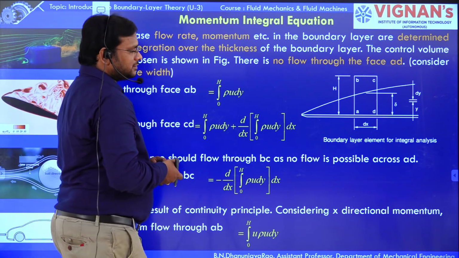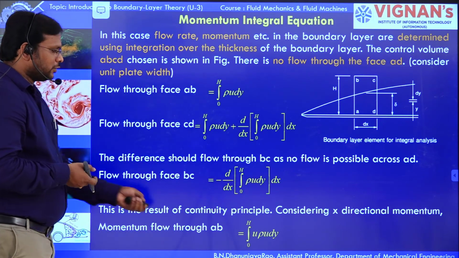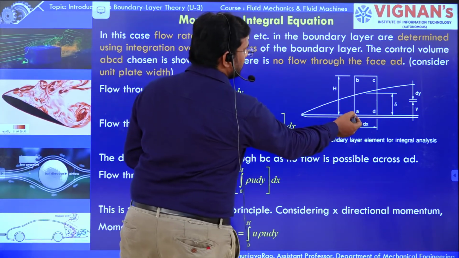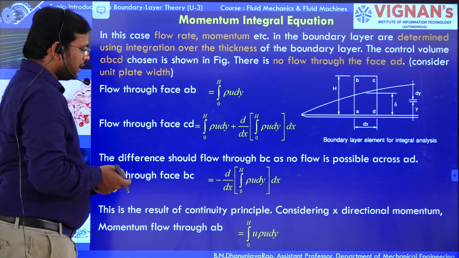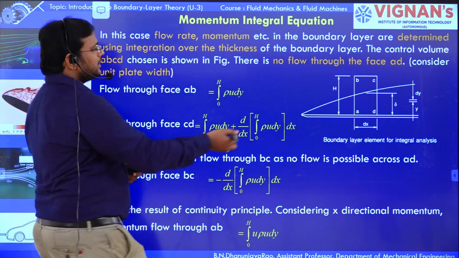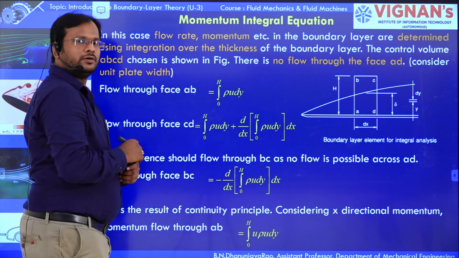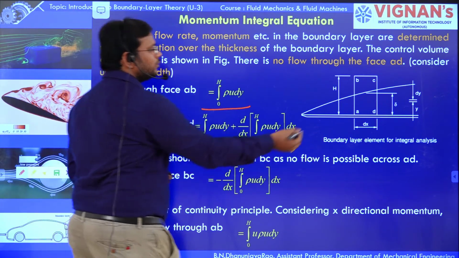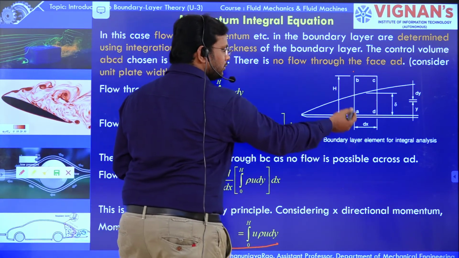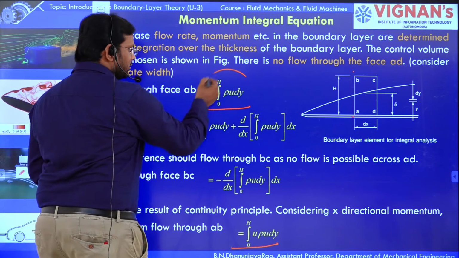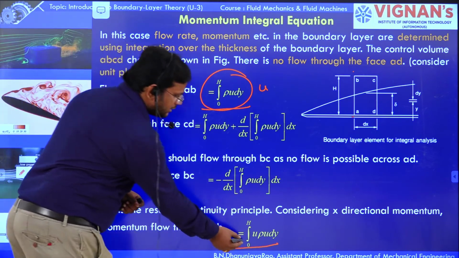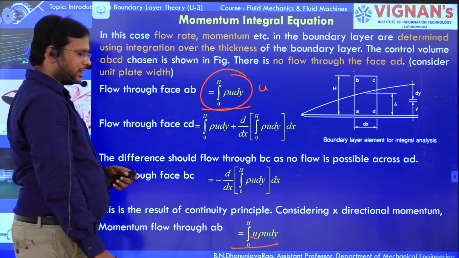Considering x-directional momentum flow using AB, the flow through AB is the integral from 0 to h of rho u dy. Here it is the momentum through AB, so we are multiplying this flow with velocity: the integral from 0 to h of u rho u dy.